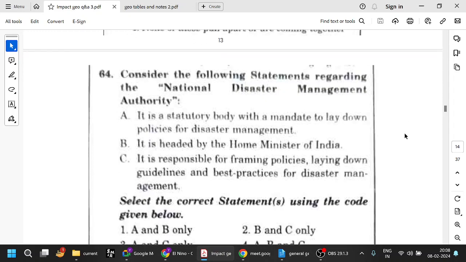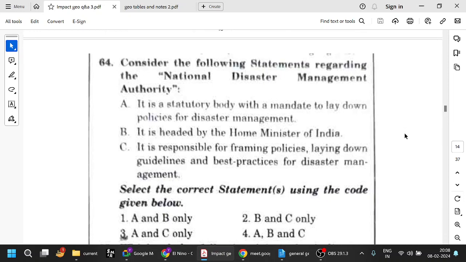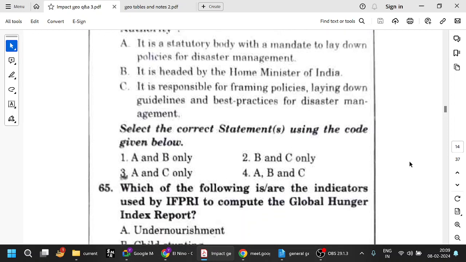So consider the following statements regarding the National Disaster Management Authority. So we've already seen it is a statutory body because it is based on an act to lay down policies for disaster management. It is headed by Home Minister. Let us see that. It is responsible for the framing policies, laying down guidelines, best practices. Okay, C is correct. It is headed by Prime Minister of India. Actually, we have seen some time back, if you remember. Okay, National Disaster Management Authority is headed by the Prime Minister of India. So that is why A and C is the answer. Remember, it is very important.